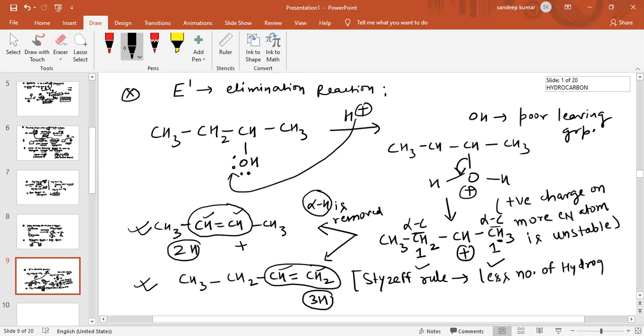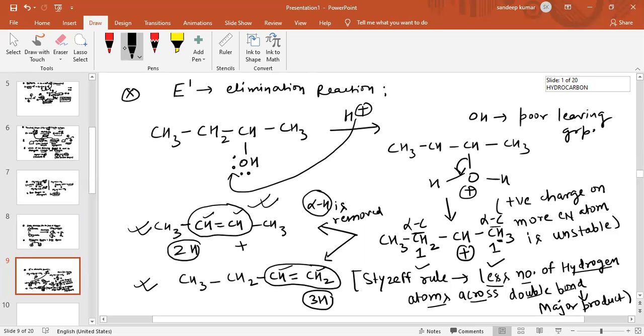Less number of hydrogen atoms across the double bond will be the major product. Please remember this Saytzeff rule: less number of hydrogen atoms across the double bond will be the major product. So this is the Saytzeff product.